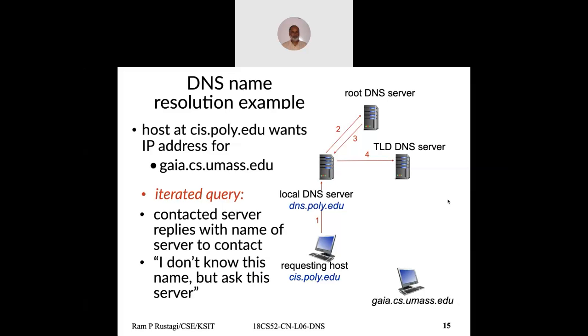So it contacts the top level DNS server, which again says, I have information only for edu, but for a subdomain like umass.edu, I'll give you the IP address of the DNS server for umass.edu, please contact that. So this also informs the local DNS server, and then it makes a request to the authoritative DNS server of cs.umass.edu, and it gets the response. And once it gets the response, it sends the response back. This is called the iterative approach because you contact the root DNS server, get a response, then you as a user contact all the servers one at a time in sequence, and things are resolved.